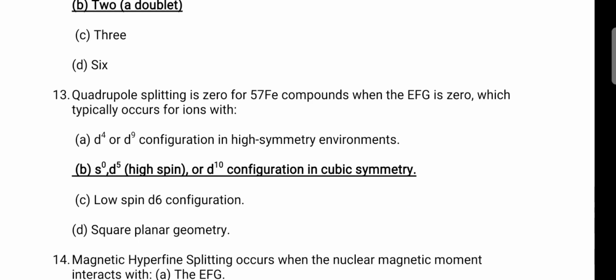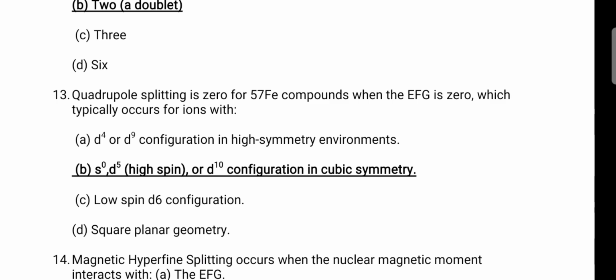Next, quadrupole splitting is 0 for Fe57 compounds when the electric field gradient is 0. If the electric field gradient is 0, quadrupole splitting is 0, because quadrupole splitting depends upon the nucleus and the electric field gradient. Which ions have zero electric field gradient? This point is very important, you can note it for your examination point of view.